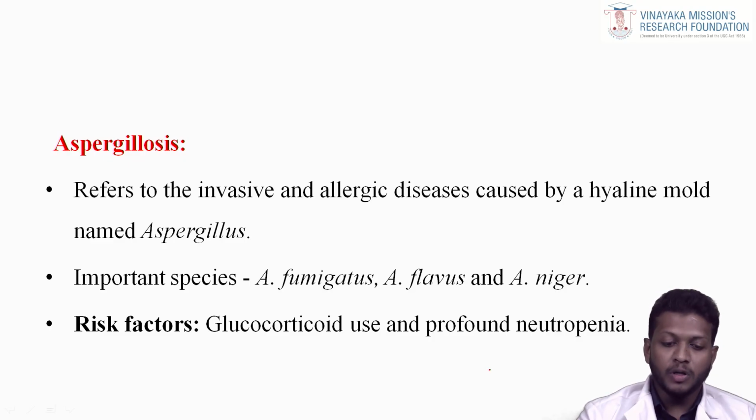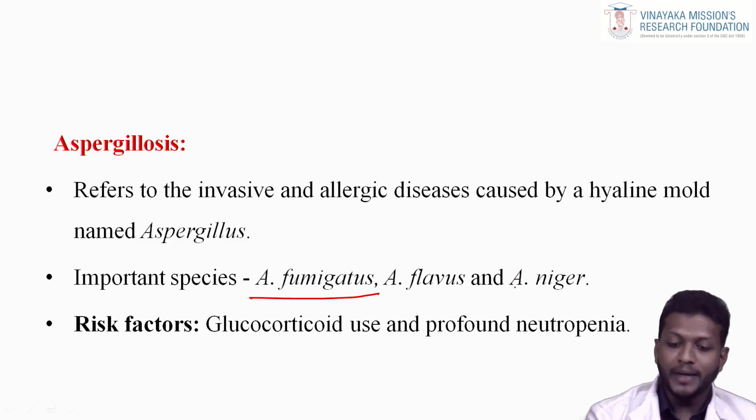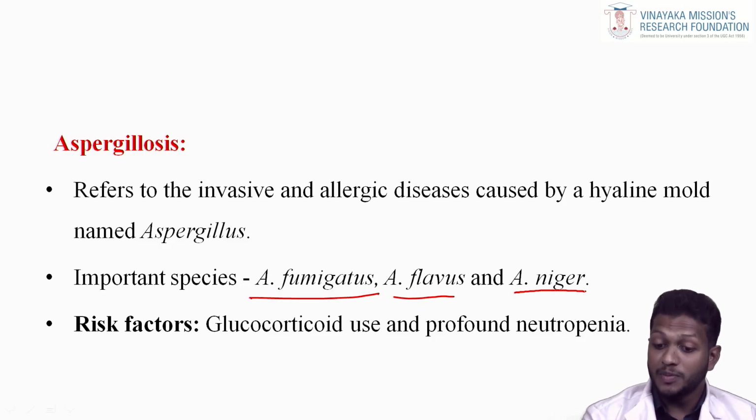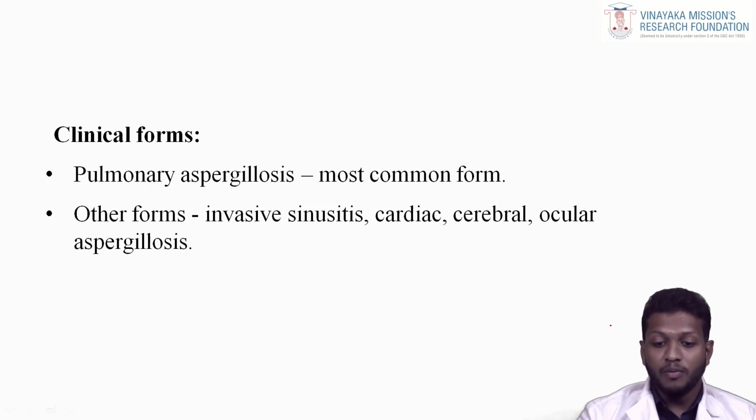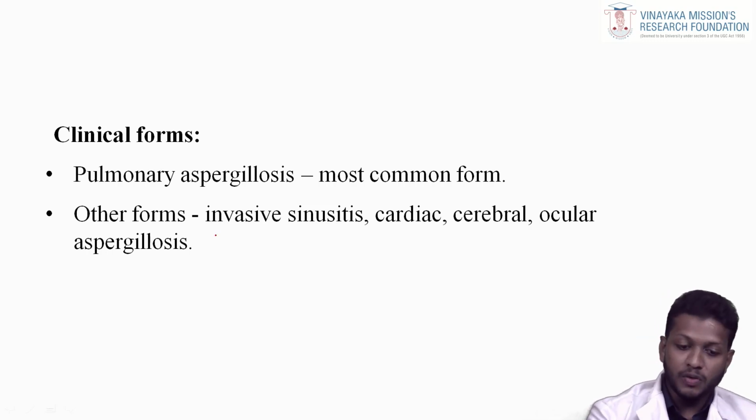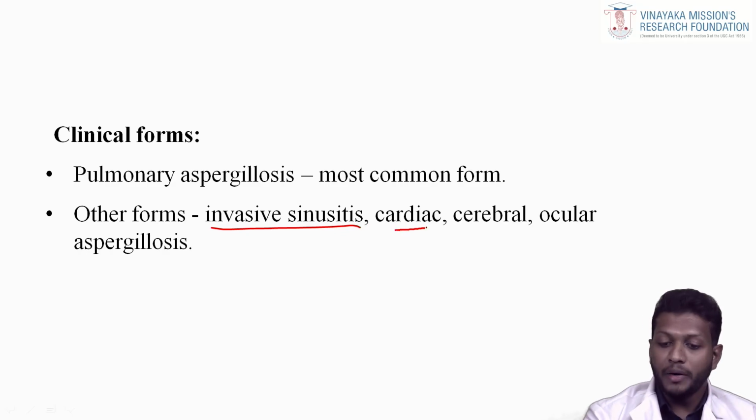Next, aspergillosis refers to invasive and allergic disease caused by the hyaline mold Aspergillus. Important species: Aspergillus fumigatus, Aspergillus flavus, Aspergillus niger. Risk factors: glucocorticoid use and profound neutropenia. Clinical forms: pulmonary aspergillosis, the most common form. Other forms: invasive sinusitis and cardiac, cerebral, ocular aspergillosis.